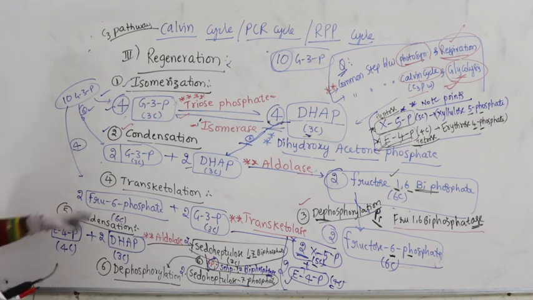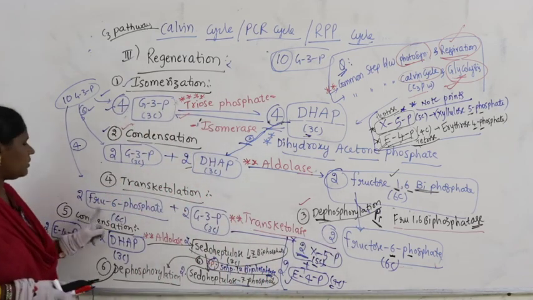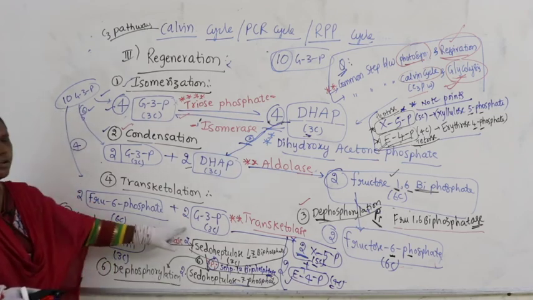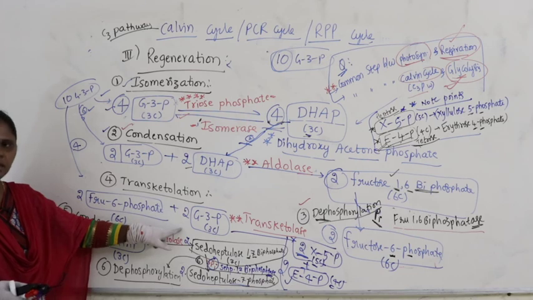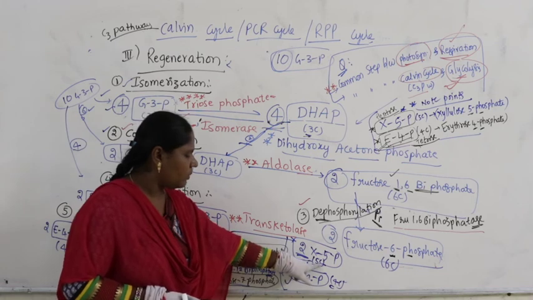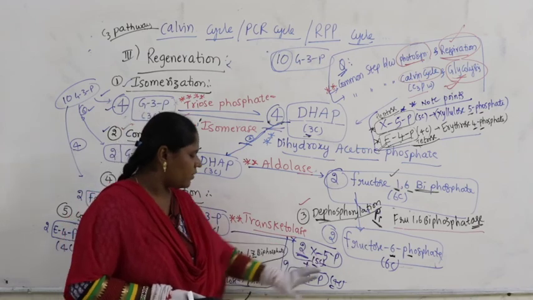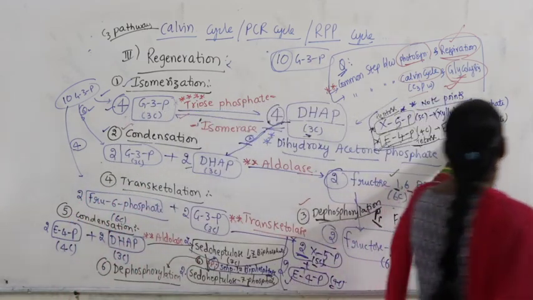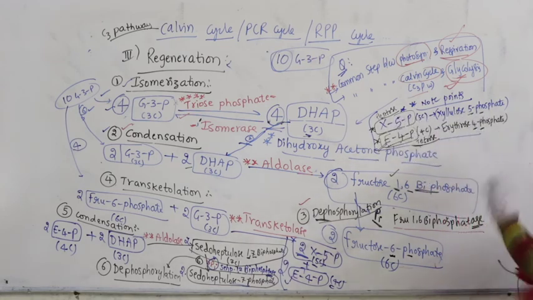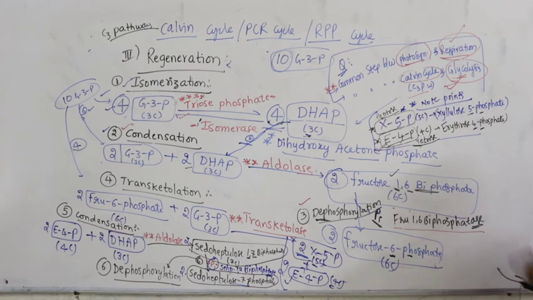Similarly, next let us go with transketolation. Now in this the end product is fructose 6 phosphate. Now fructose 6 phosphate plus 2 molecules of G3P. Here 6 carbons are there, here 3 carbons are there. 6 plus 3 is nothing but 9. Now with the help of the enzyme transketolase, we produce one 5 carbon compound, a pentose sugar, and one 4 carbon compound, a tetrose sugar. The pentose sugar is xylulose 5 phosphate, and the 4 carbon compound is erythrose 4 phosphate. X5P is xylulose 5 phosphate, a pentose sugar having 5 carbons. E4P is the 4 carbon tetrose sugar, erythrose 4 phosphate, right.